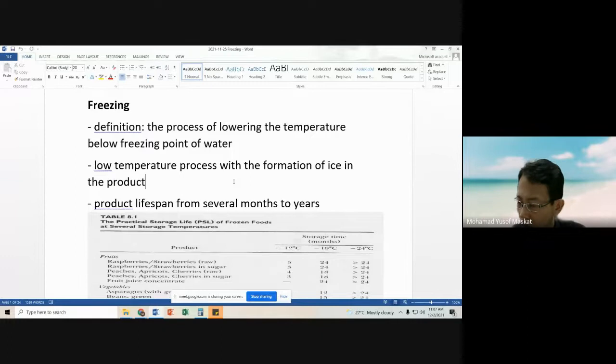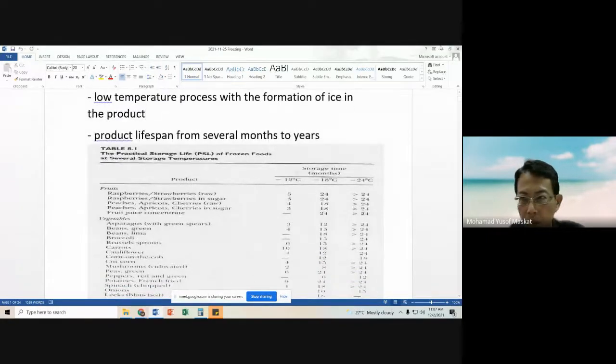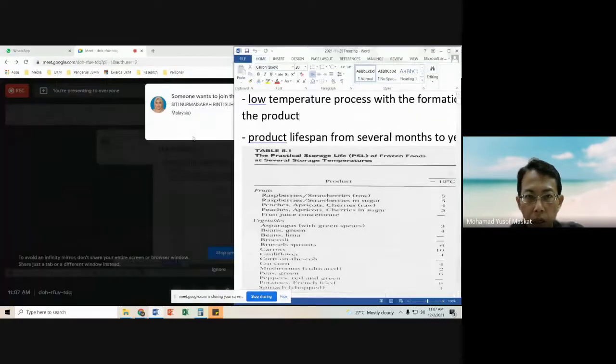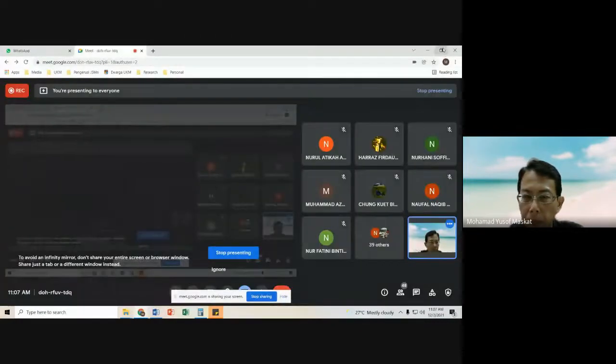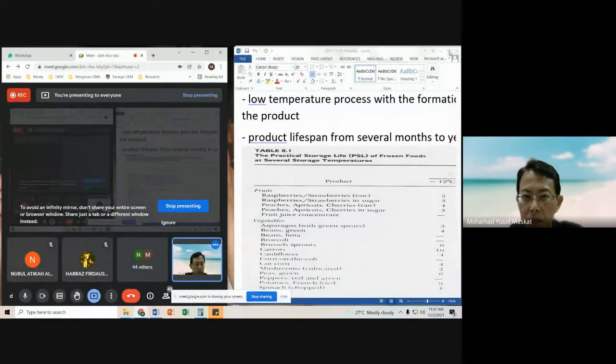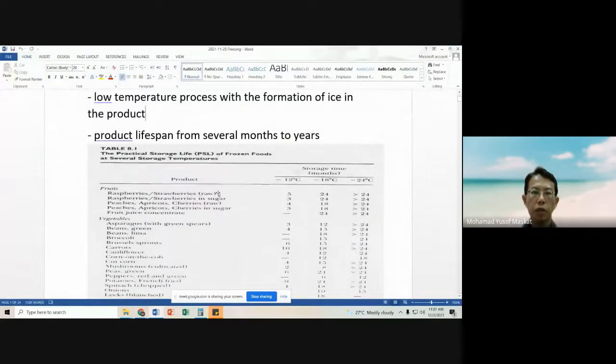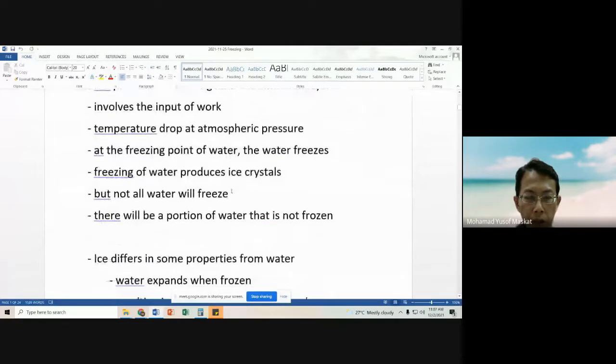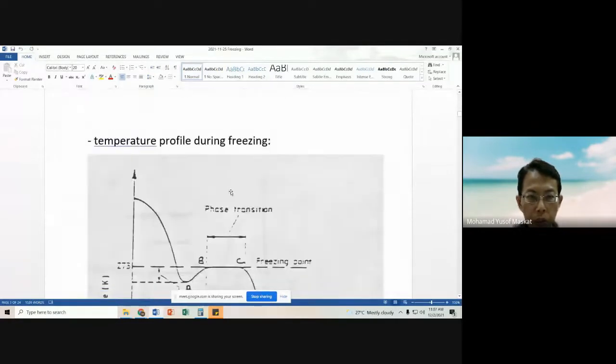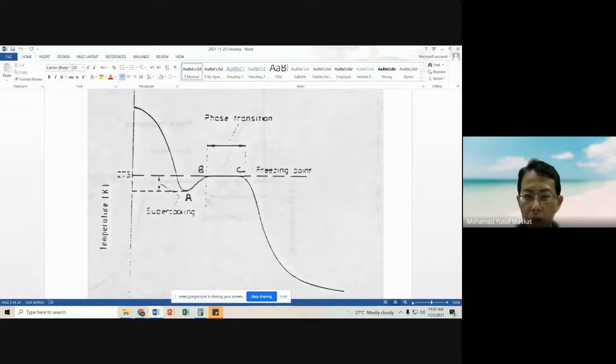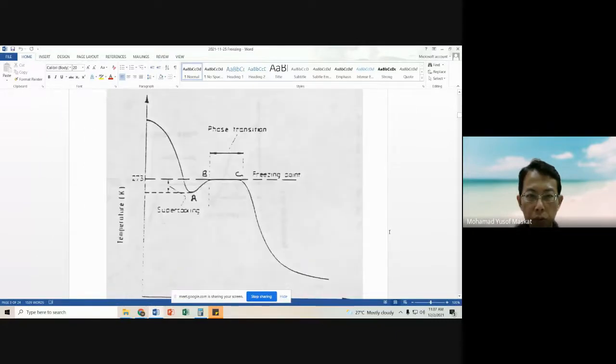Basically, it's similar to chilling, but the huge difference is that we lower the temperature below the freezing point of water. Product lifespan will last for several months to years. Then we discussed the temperature profile during freezing.